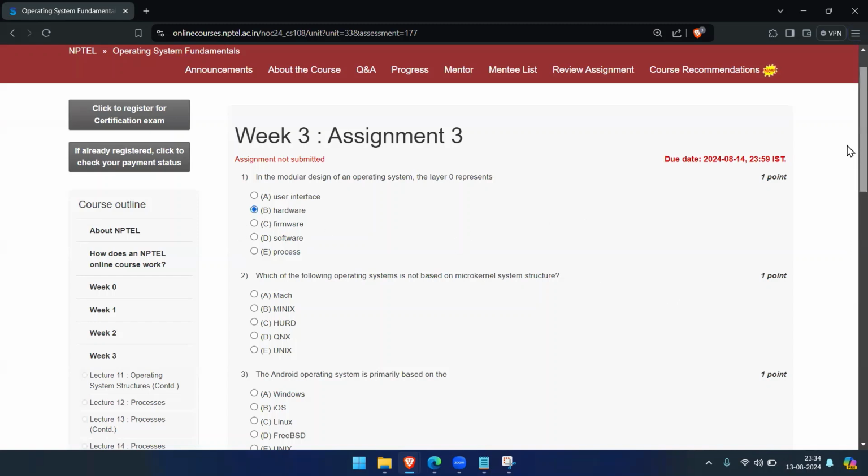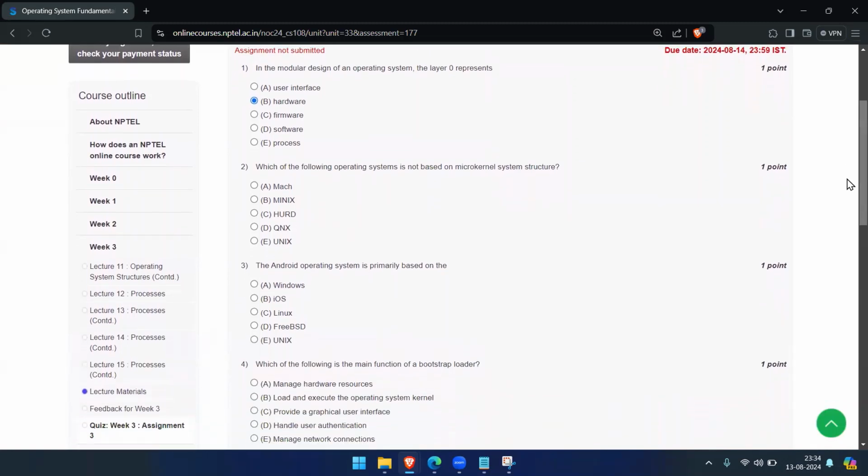The next question is, which of the following operating systems is not based on the microkernel system structure? Mac is based on the microkernel system structure. Minix, Hurd, and QNX are also based on the microkernel system structure. Generally, in the microkernel system structure, communication between user modules is done using message passing.